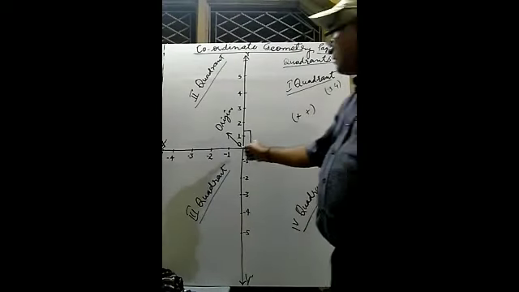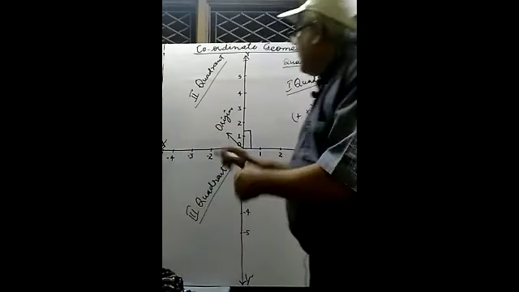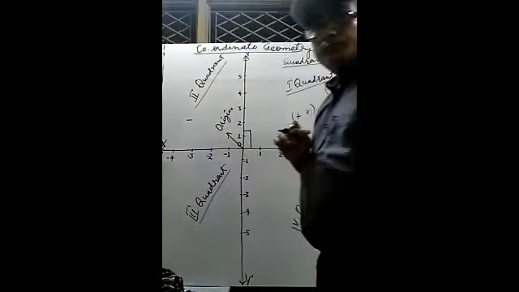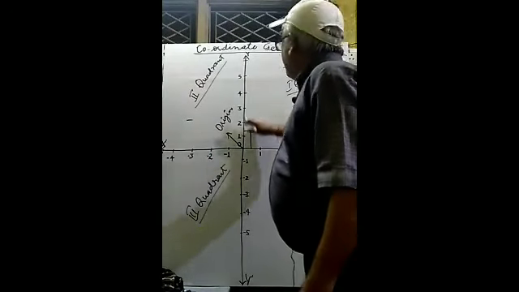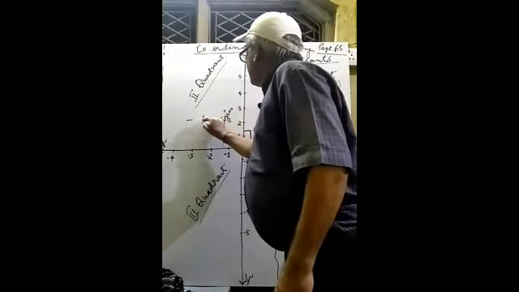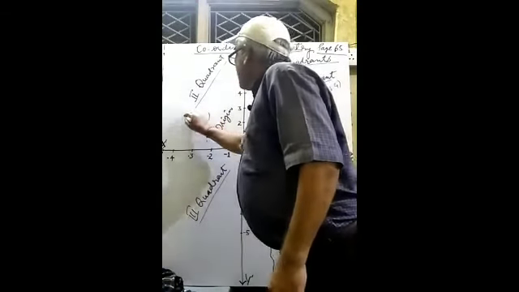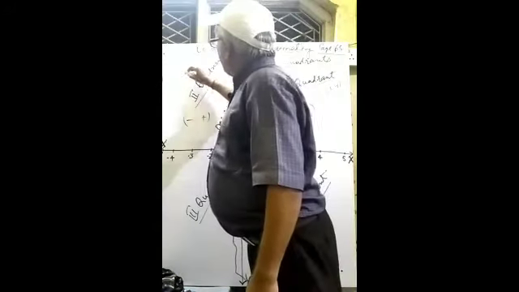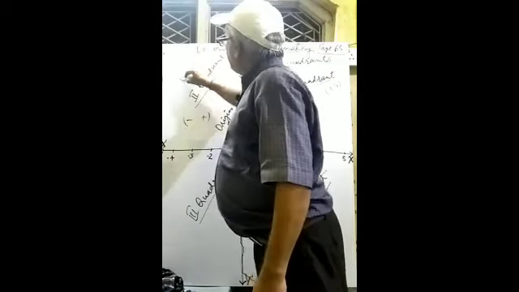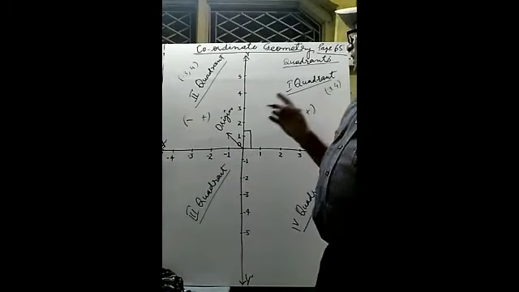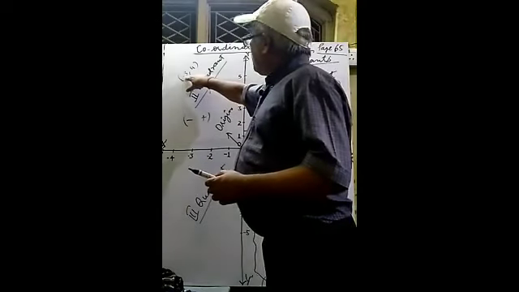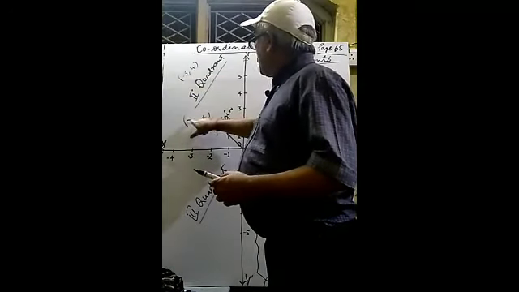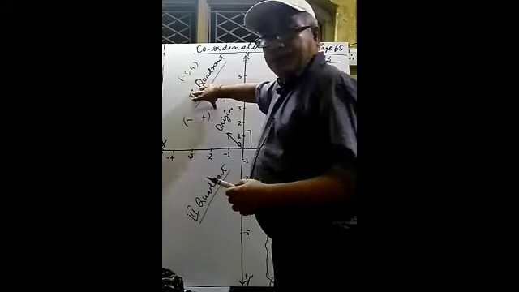Firstly we consider the sign of x, which is negative, and the sign of y is taken positive. So the sign convention of the second quadrant is minus plus. Suppose an ordered pair is given, (-3, 4). This one is negative and this one is positive. Negative, positive, so this point will lie in this quadrant.